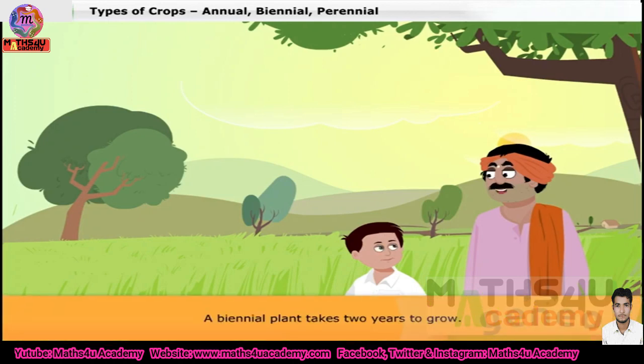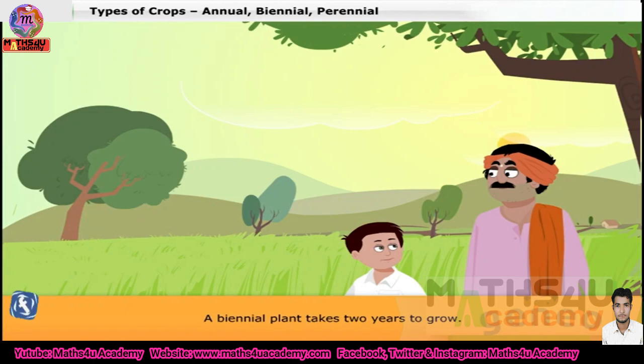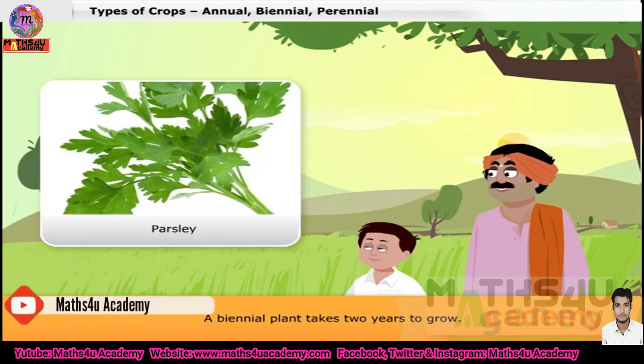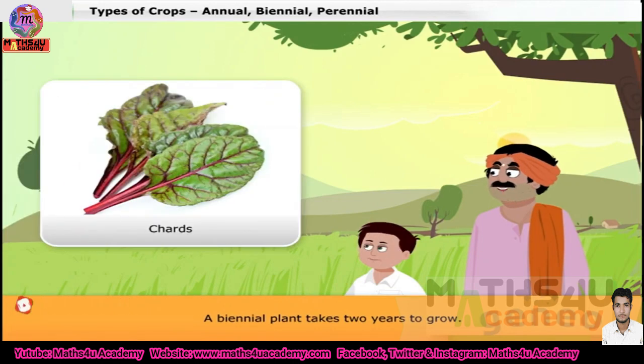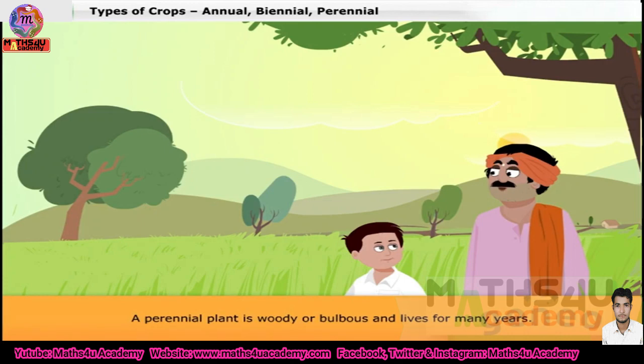On the other hand, some plants take 2 years to grow. These are called biennial plants. In the first year, they grow leaves, stems, and roots. In the second year, the plant produces the flower and fruit before it dies. Some of the examples of biennial plants are carrots, parsley, shards, and others.